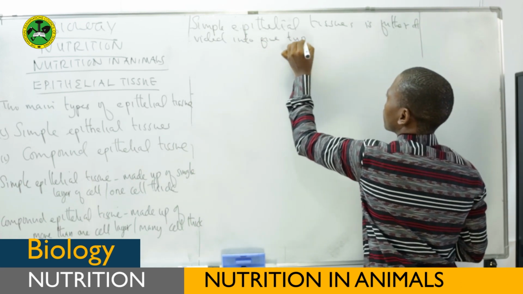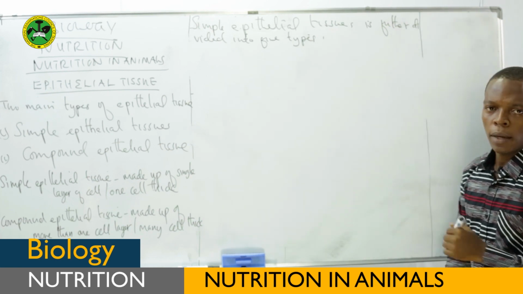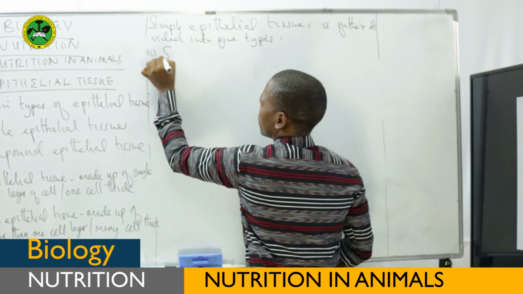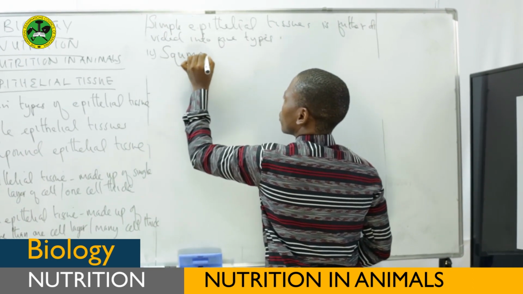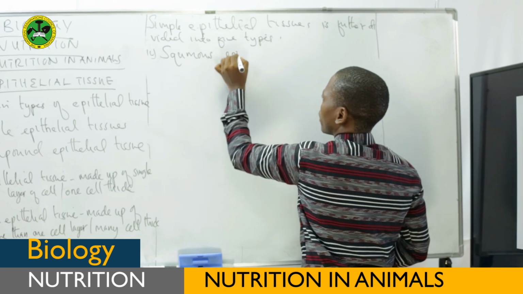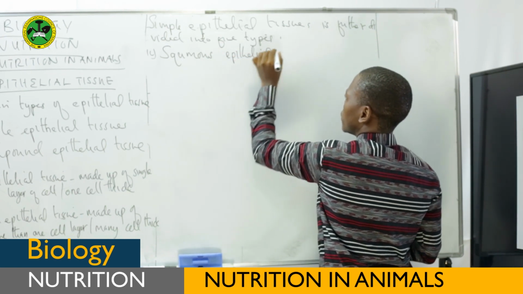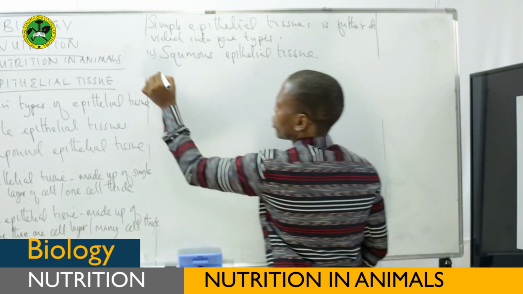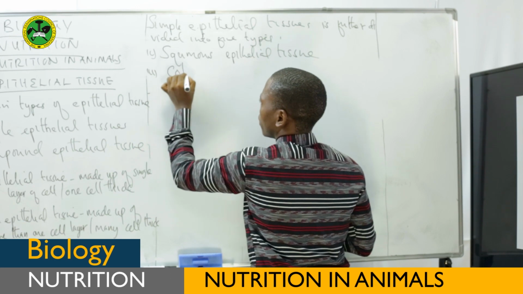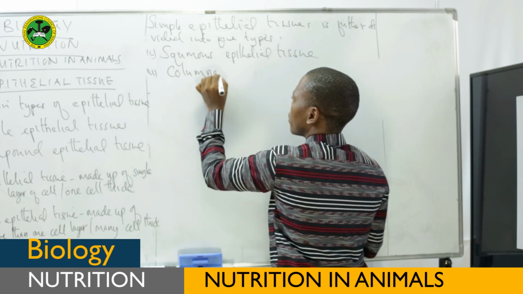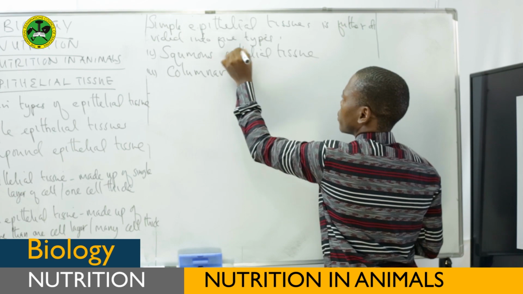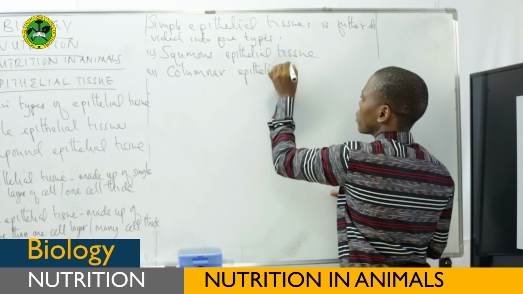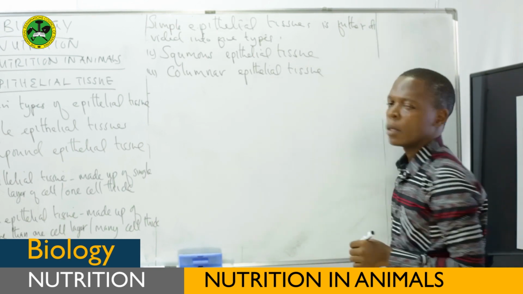5 types. And these are: we have squamous epithelial tissue. Also, we have columnar epithelial tissue.